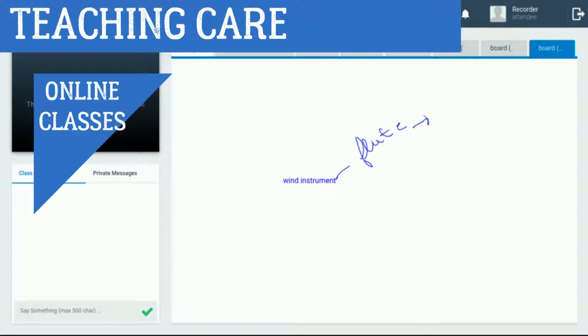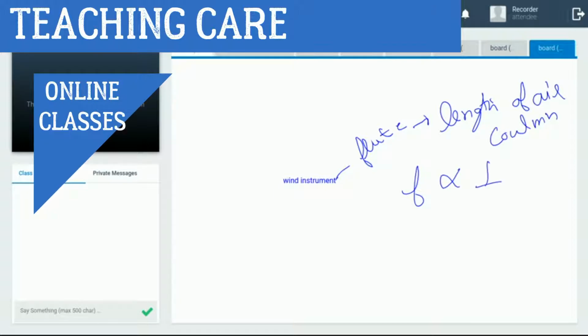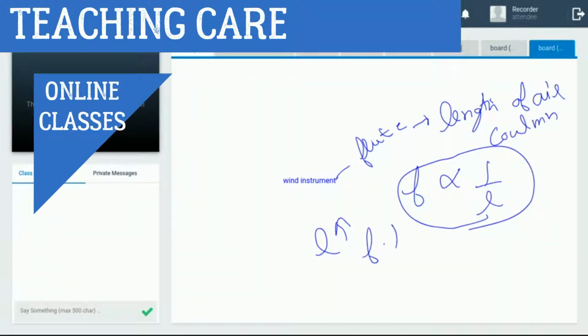It depends upon only one factor, the length of the air column. Frequency is inversely proportional to length. It means when the length of the air column increases, the frequency decreases.